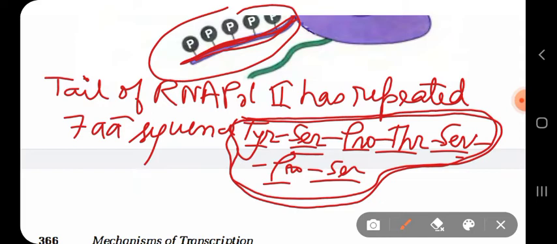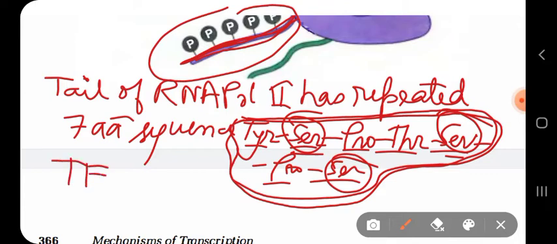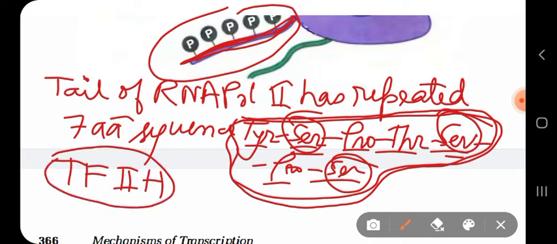So during the initiation process, there are some specific sites of the tail where phosphorylation will be carried out, and it is done by specific protein kinases, like the protein kinase activity of TF2H. TF2H also has a kinase activity, so it is a multi-purpose transcription factor. It not only unwinds the DNA, but it also has the ability to phosphorylate specific residues on the tail of RNA polymerase.